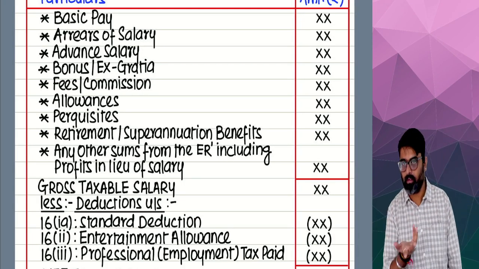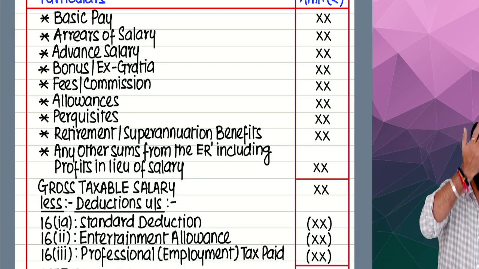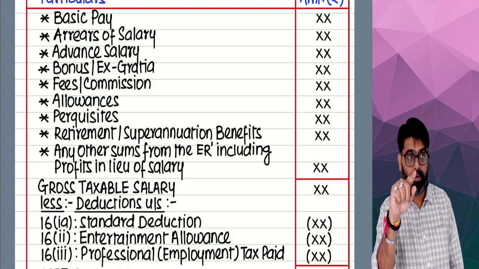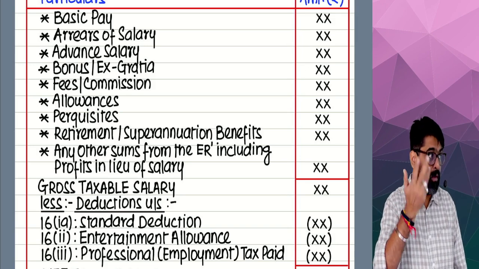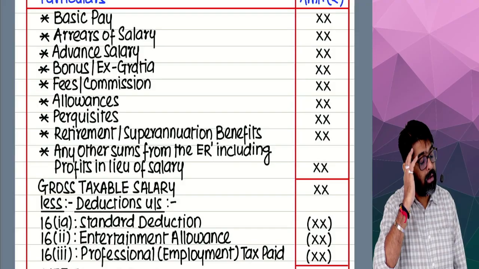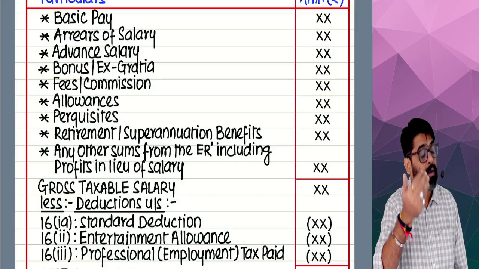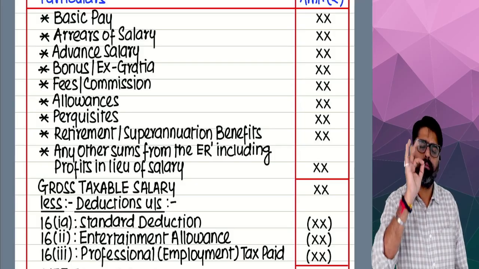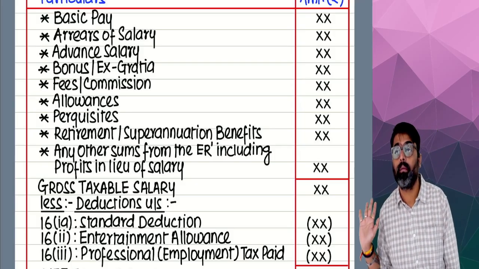So you have to decide with which employer you would like to work. But if you work for me, if you are my employee and I am your employer, I feel that for the work which you are doing, based on experience and qualification, minimum 20,000 should be given.